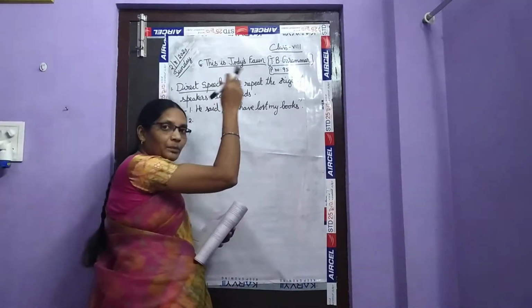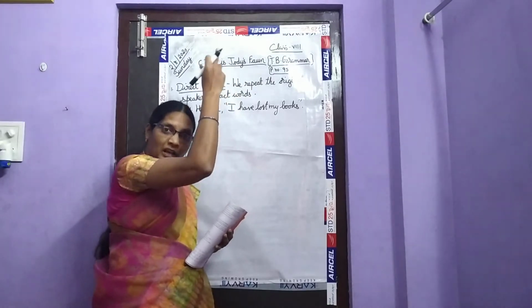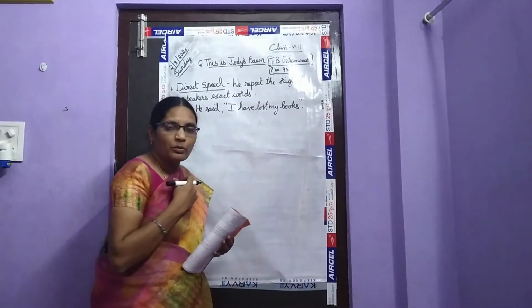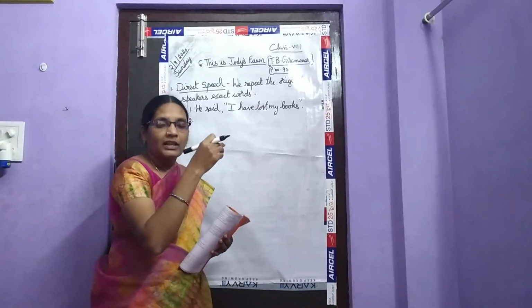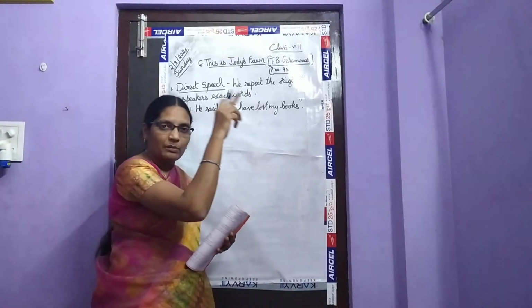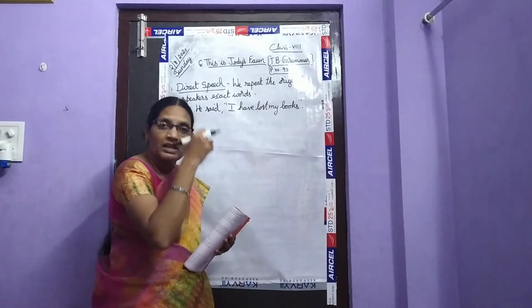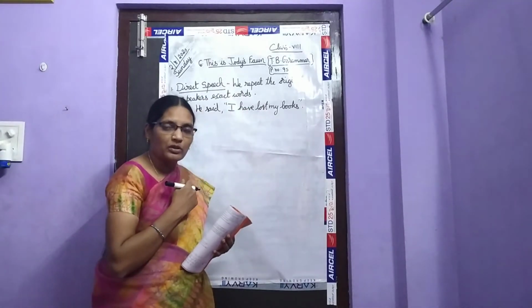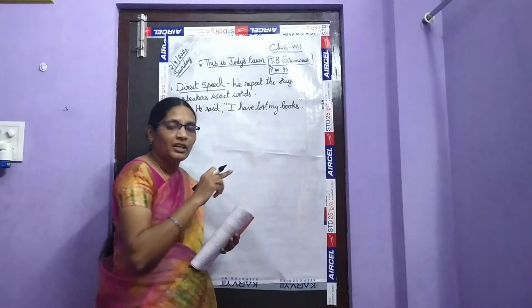He said, the other person. Who is he? I am speaking about the other person. So what did he say? I lost my books. That man said that I lost my books. Who is I here? I means not me, the person speaking. He is saying I lost my books. These are the exact words of the speaker.